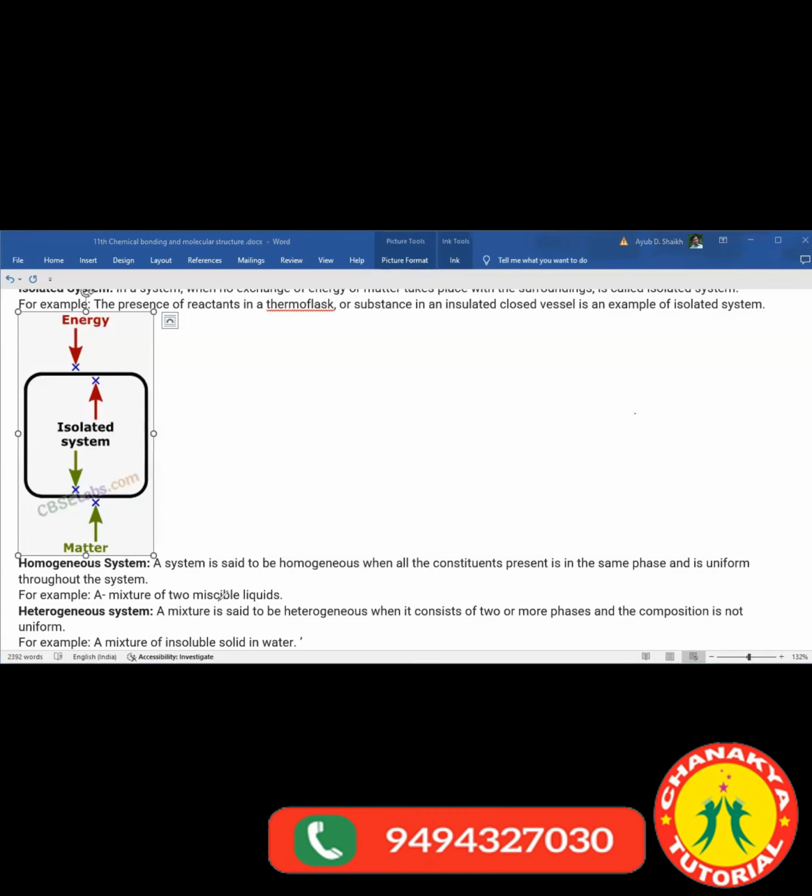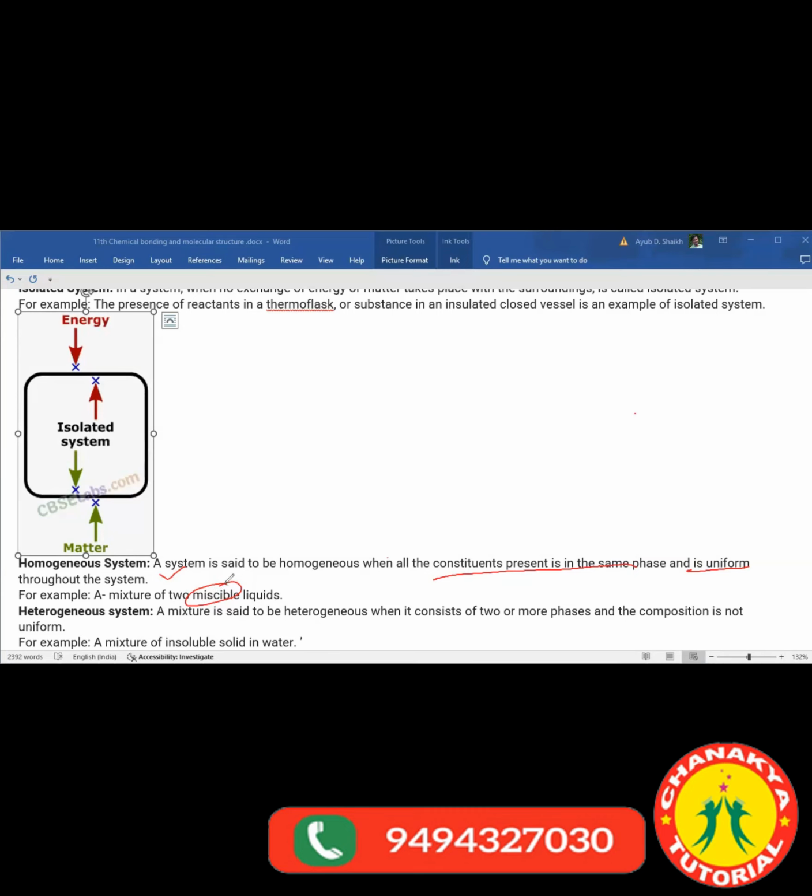What is the homogeneous system? A system is said to be homogeneous when all the constituents are present in the same phase or in a uniform phase throughout the system. An example is a mixture of two miscible liquids. Miscible liquid means which can dissolve into each other, right? Miscible is kind of like the word soluble. For solids, we use the term soluble. For liquids, we use the term miscible. When two liquids can dissolve in each other, they are called miscible liquids.